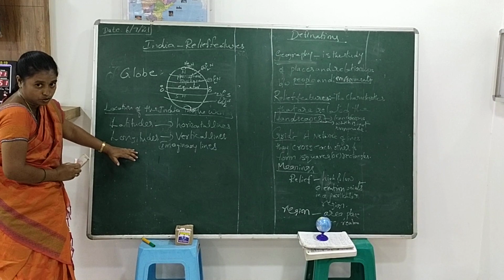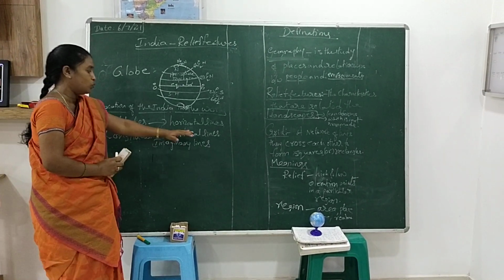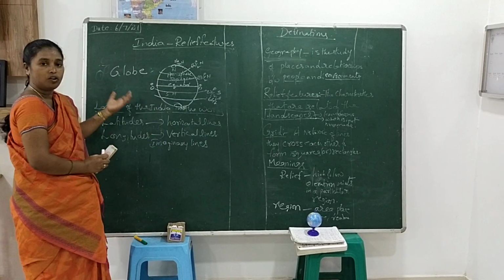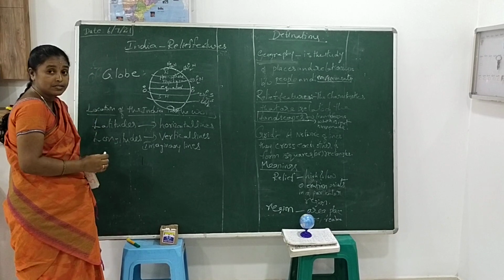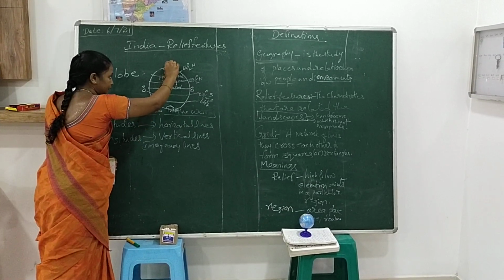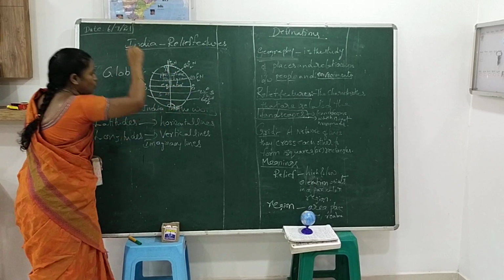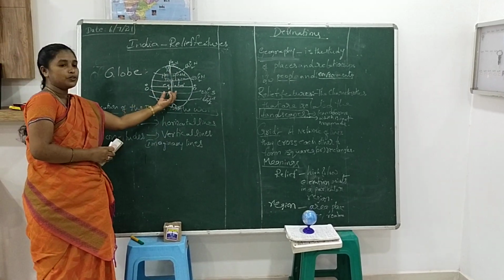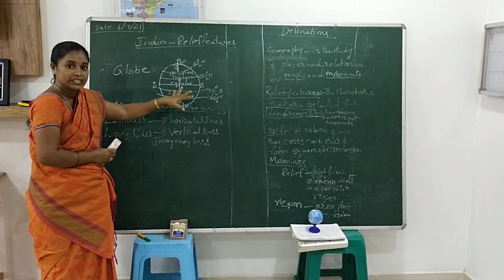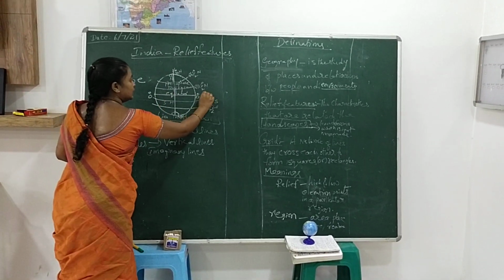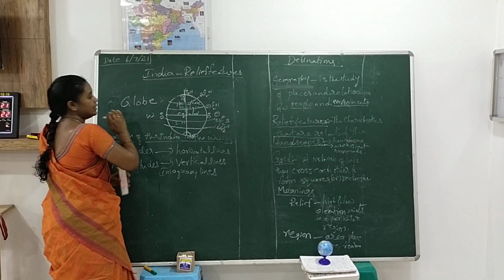Now going to the longitudes. What is the importance of the longitudes? What are longitudes? Longitudes are vertical lines and are also imaginary lines. One of the longest longitudes is the prime meridian. It touches the poles, from the south pole to the north pole. What did you observe here? The 0 degree longitude is dividing the globe into two equal parts. One is the eastern hemisphere, the second is the western hemisphere.